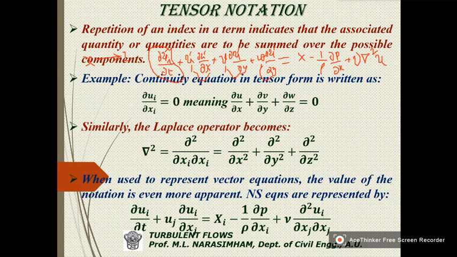Now here, in these terms, which is constant? This is constant. This is constant. This is constant. And which are varying? This is varying.